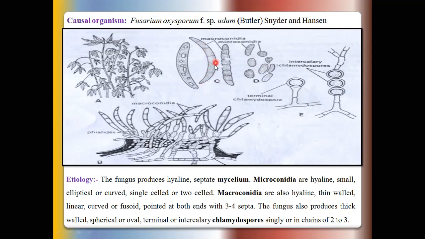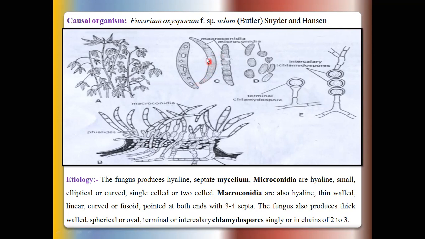Macroconidia is also hyaline. Hyaline means colorless. So hyaline, thin-walled, curved and pointed at both ends, means this is the one end and this is the other end, means both the ends of this conidia are always pointed and bulbous in the middle portion.